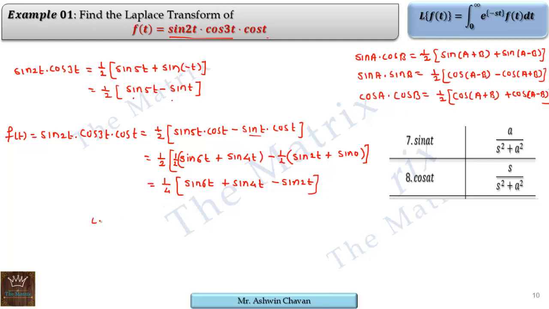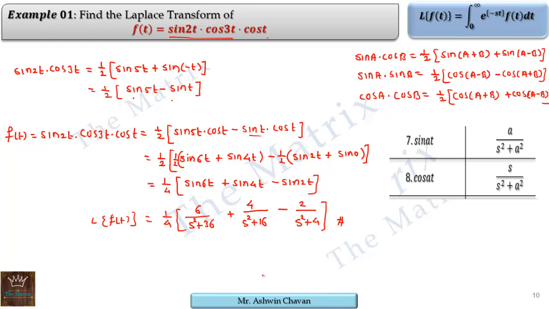Therefore we are taking Laplace on both sides. So the left side is Laplace of f of t, which is nothing but Laplace of sine 6t, where the value of a is 6. That's why 6 upon s square plus 6 square, that is 36, plus again the same with a equal to 4. So 4 upon s square plus 4 square, that is 16, minus here a is 2, that's why 2 upon s square plus 2 square, that is 4, and this is the Laplace of the given function.